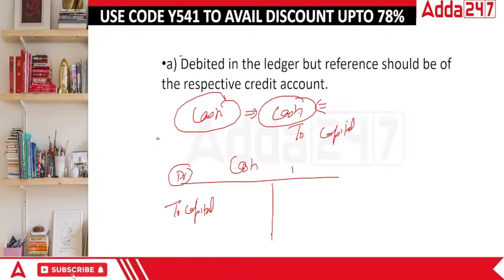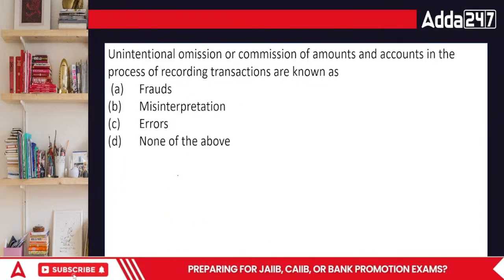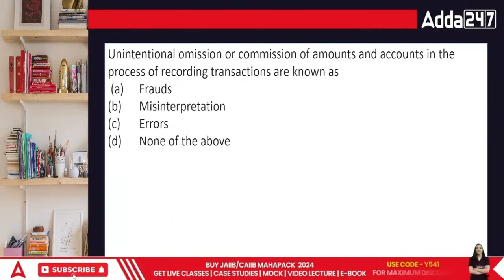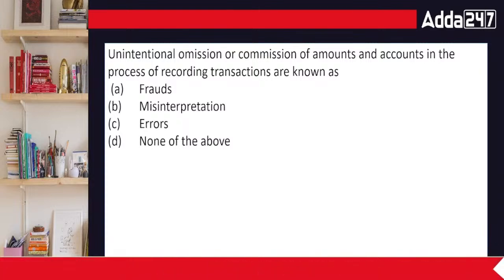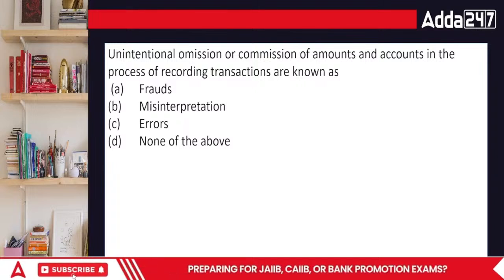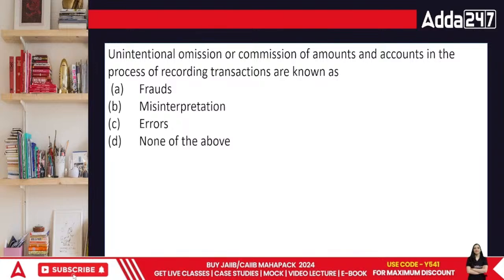Done, everyone? Unintentional omission. You didn't want to omit it, but you forgot about it. Or the commission of amounts or accounts in the process of recording transactions are known as frauds, misinterpretation, errors, or none of the above. What's going to be the answer?